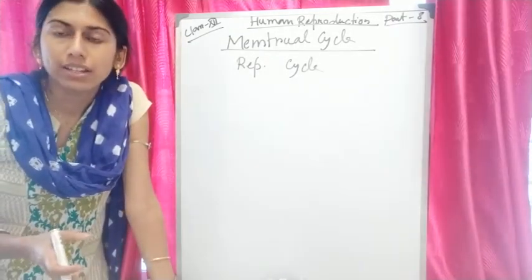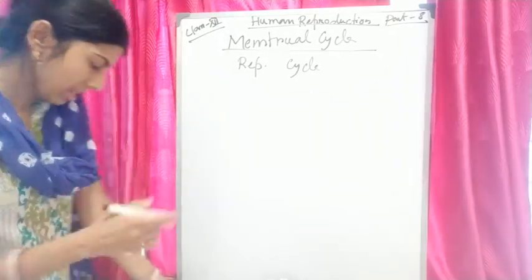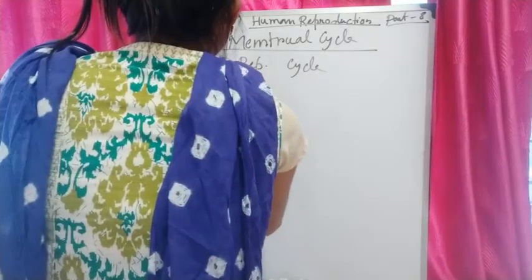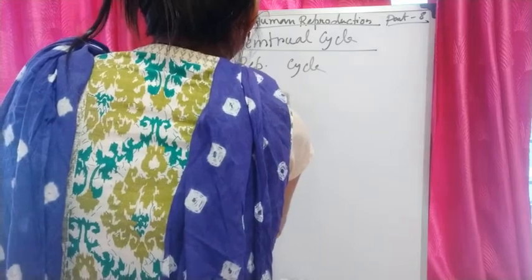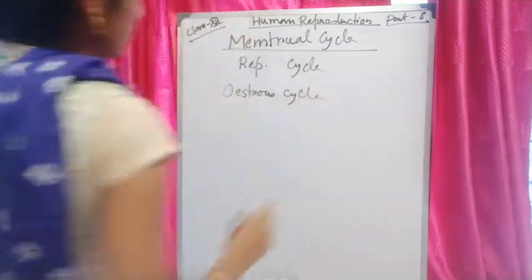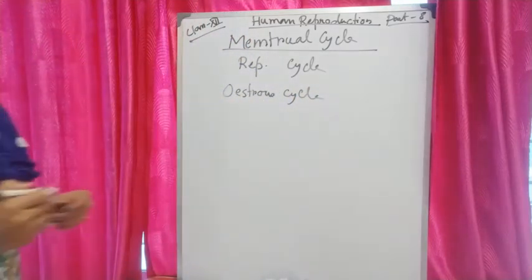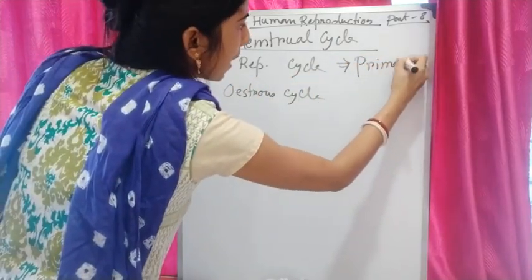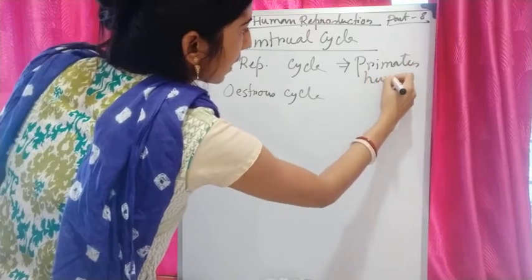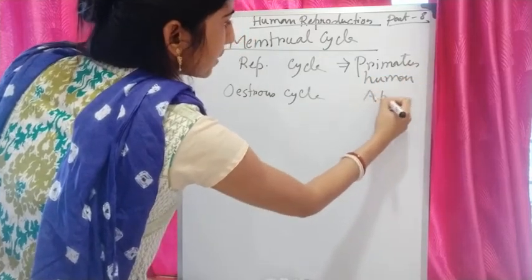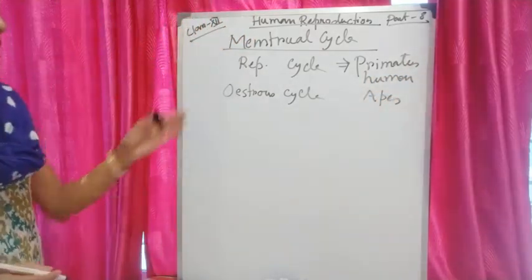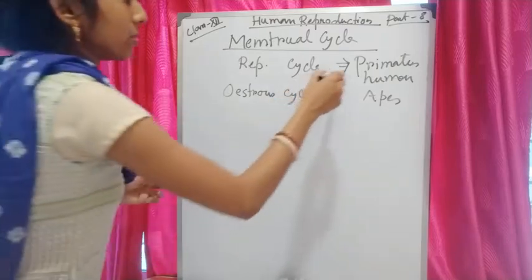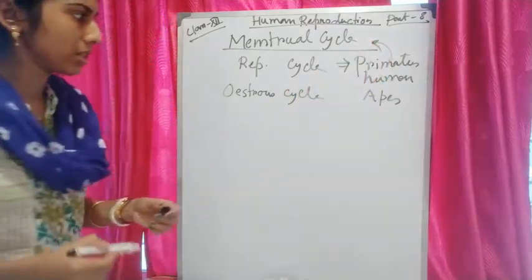Another cycle is there, that is estrous cycle. I have mentioned that menstrual cycle is found in primates, that means human, apes. They are having this type of reproductive cycle which is called menstrual cycle.